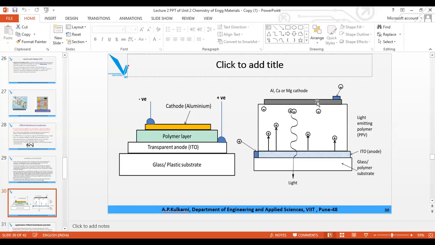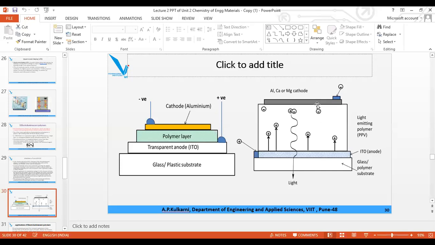And at the same time, the cathode will generate electrons. When the voltage is applied, this is the arrangement. We have a glass or plastic substrate on which we have an anode, on which we have a polymeric plate, which is an organic semiconductor with a conjugated structure, and the cathode, which is not transparent, either aluminum, calcium or magnesium. Voltage is applied across the two electrodes, then the anode generates holes or positive charges in the polymer, whereas the cathode gives electrons in the polymer.